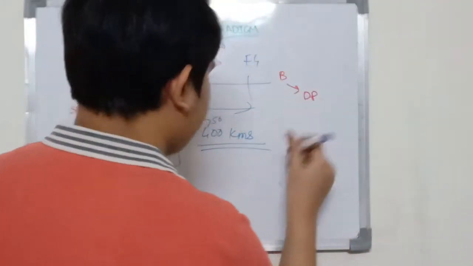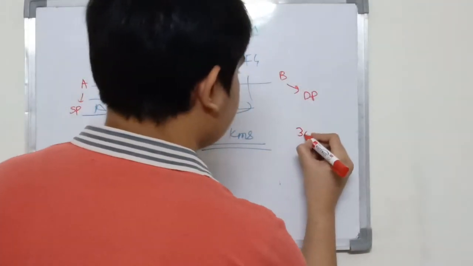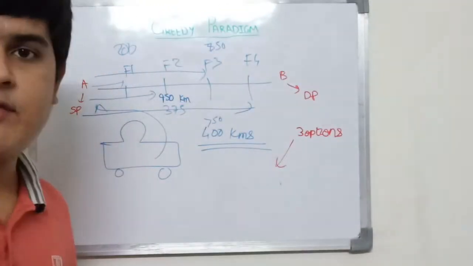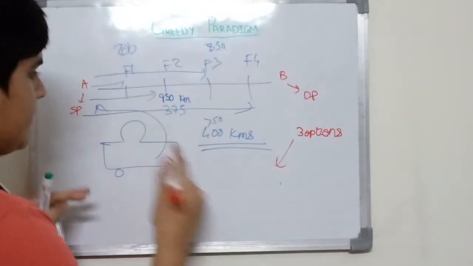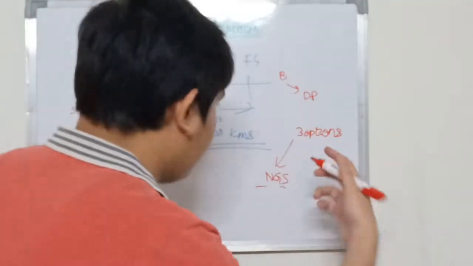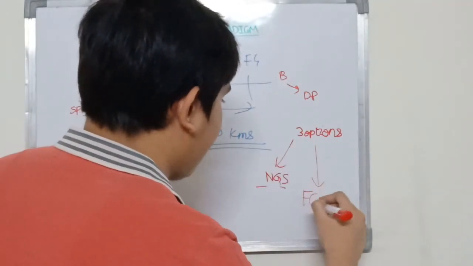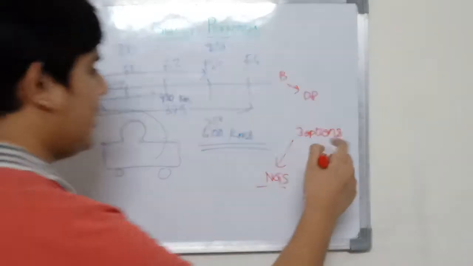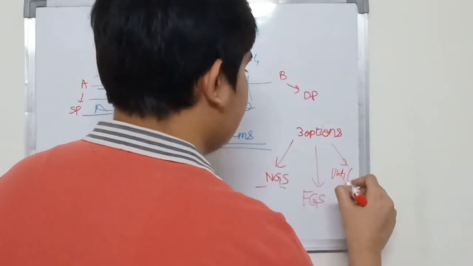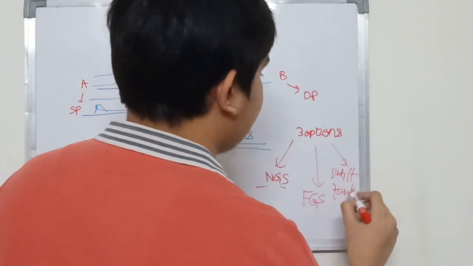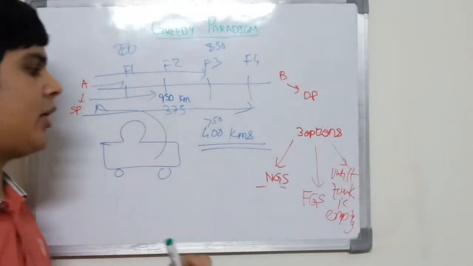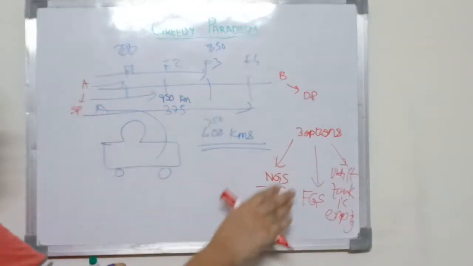So there can be 3 options in order for us to reach the solution. Let me write down the 3 options for you. We can either fill the fuel tank at the nearest gas station. Let me write this as NGS, nearest gas station. Second option is we can fill the tank at the farthest gas station. And the third option is we don't fill the tank until the fuel tank is empty. So pause the video and go ahead and try out the solution using all these 3 options.